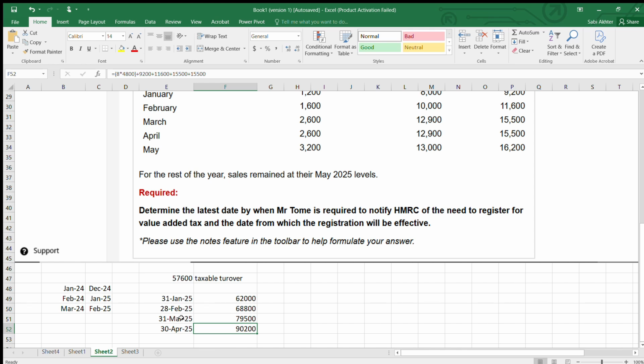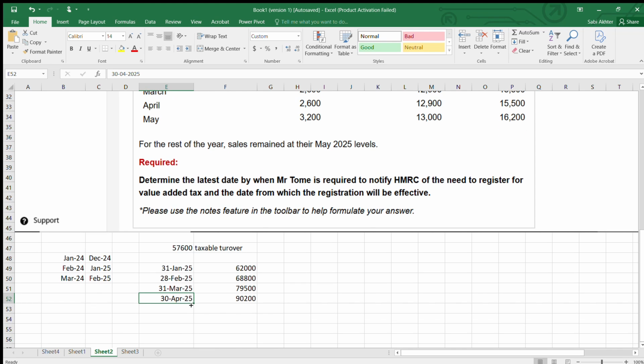Now, when should you notify HMRC? Within 30 days of 30th April. 30 days means May 30. So 30th May. And registration will be effective from when? 1st June. Because they always say it is the first day of the second month.